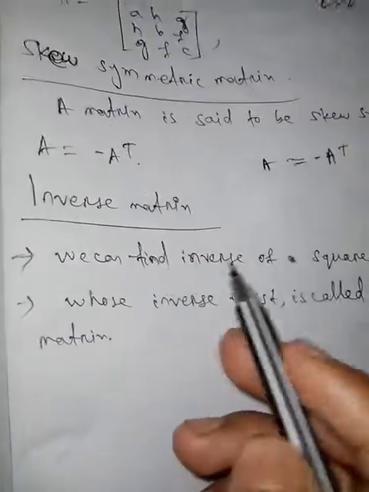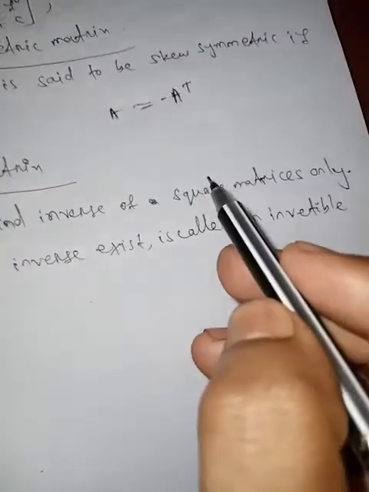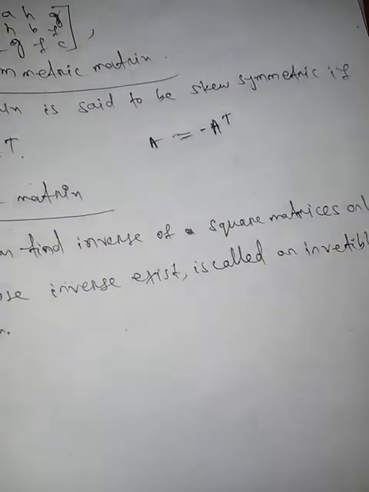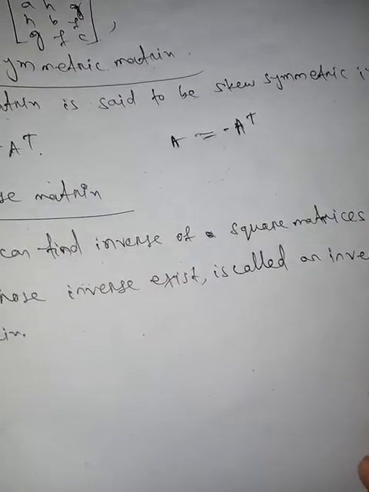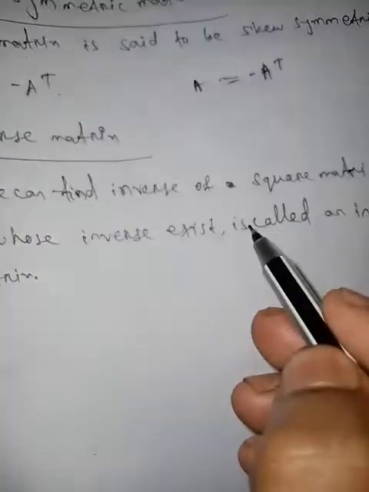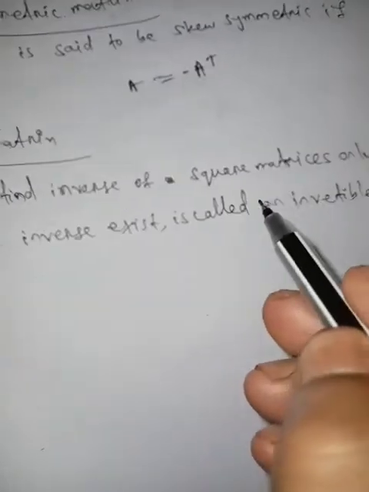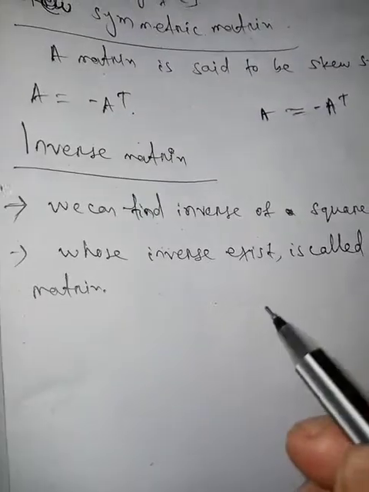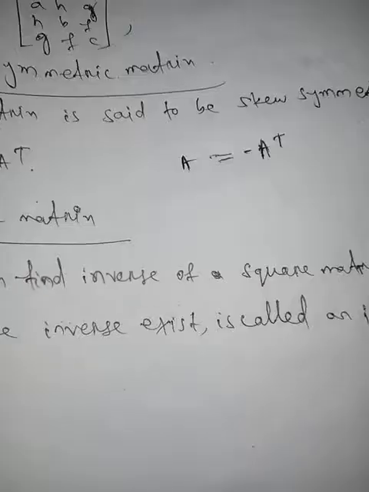Then we go to inverse matrix. We can find the inverse of a square matrix only, not rectangular matrices. The matrix whose inverse exists is called an inverse matrix, or invertible matrix.